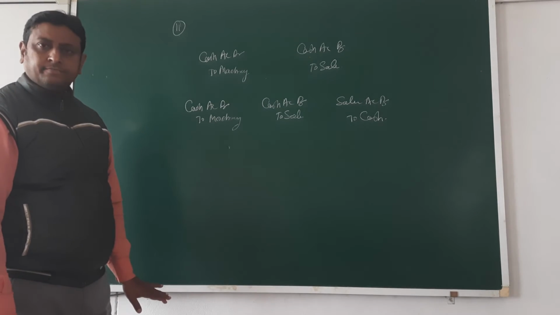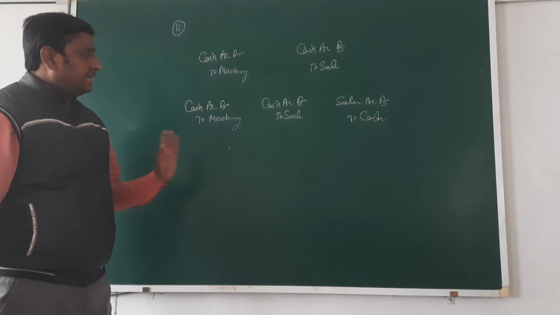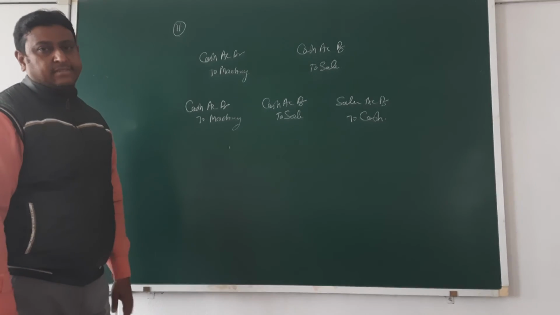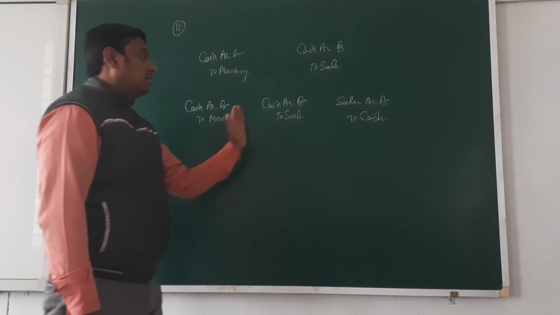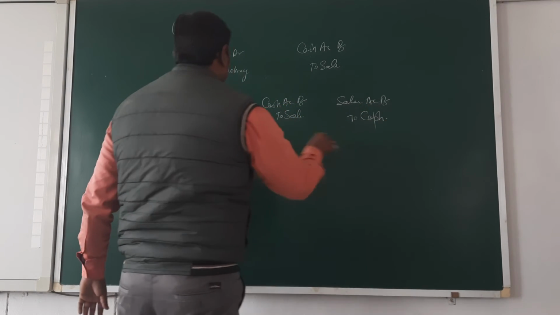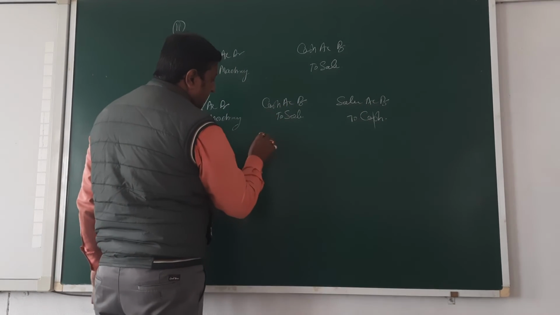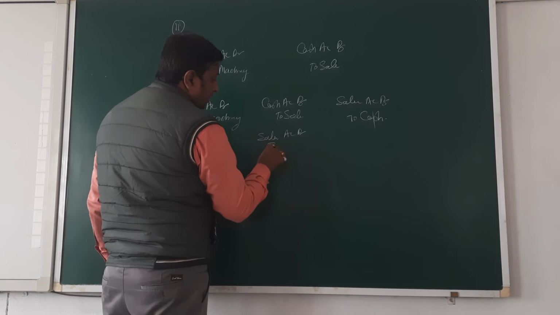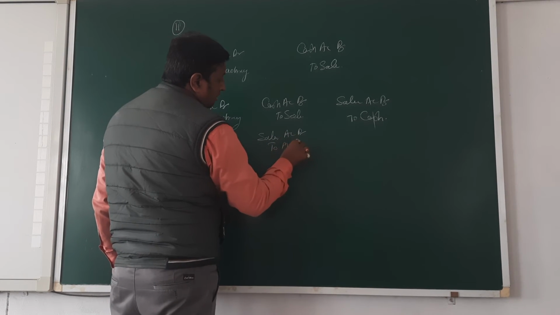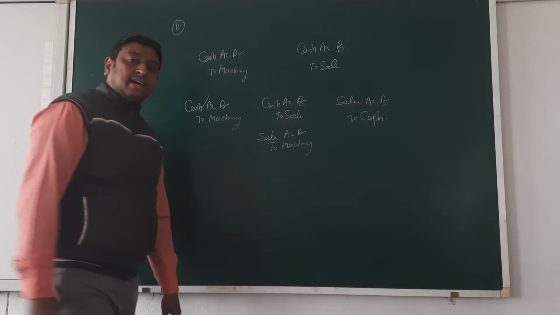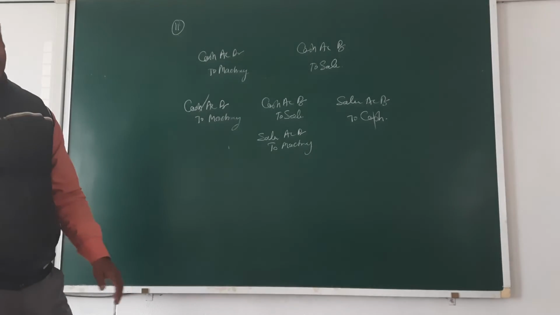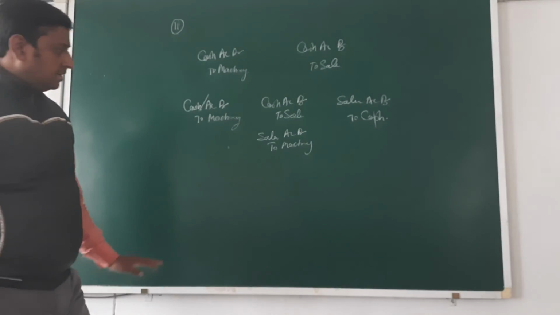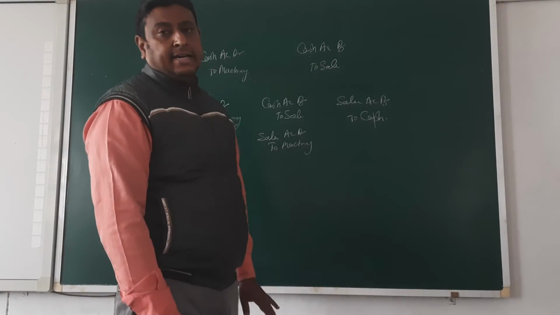Okay? Clear? Sales account debit to cash. Okay? So then cut this cash with cash, and the new entry, the rectified entry, is sales account debit to machine. Okay, beta? This is the rectified entry. Clear? It's a rectified entry.